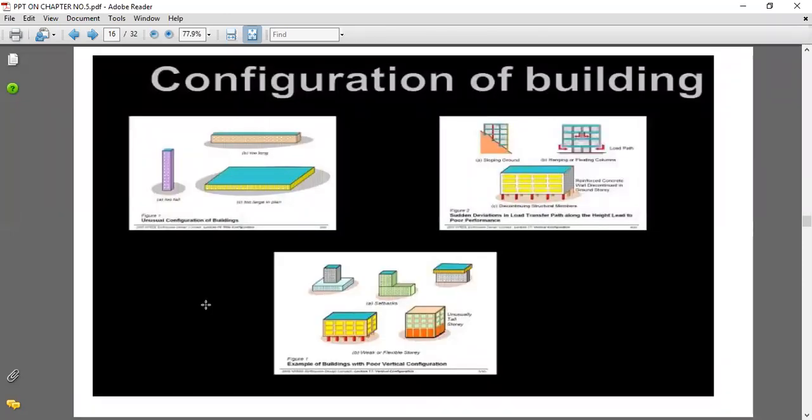Next, we have seen the configuration of the building. In that you can see the vertical members and the horizontal members, which they have already seen. The first figure shows an unusual configuration of the building. In this unusual configuration, you can see the building is a tall building, and the height, the elevation, of the building is large.